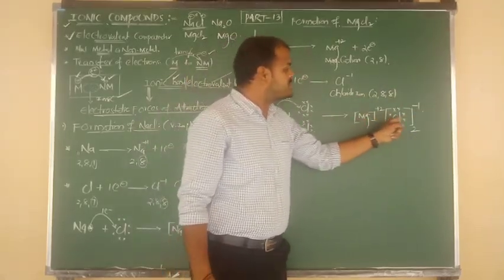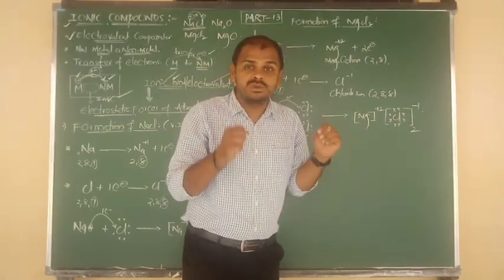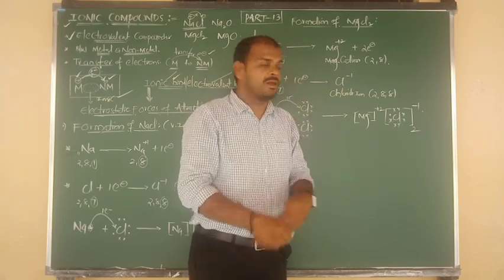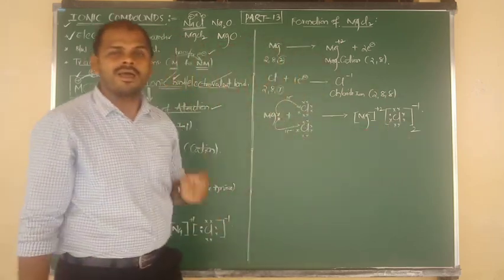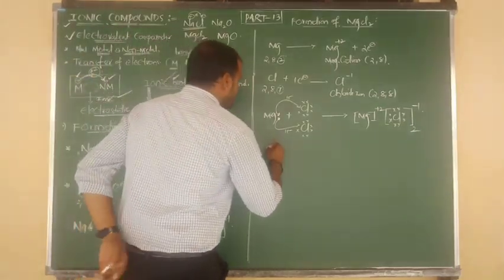Now between two oppositely charged ions, again there will be electrostatic forces of attraction. Ultimately ionic bond formation will take place. So we can see the compound is called an ionic compound. समझे? Good. Next, go to another example.